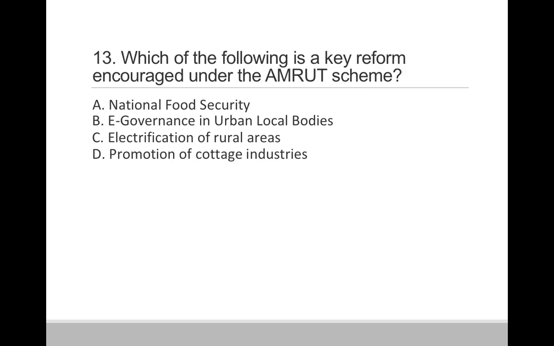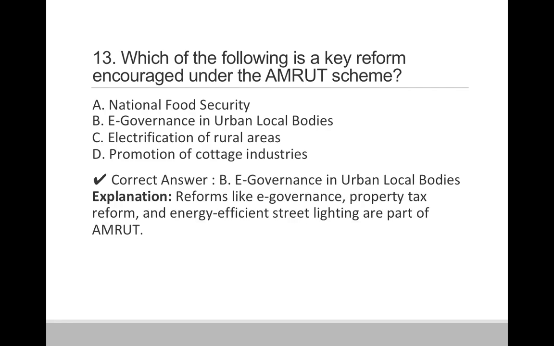Question 13. Which of the following is a key reform encouraged under the Amrut scheme? Option A, National Food Security. Option B, e-governance in urban local bodies. Option C, electrification of rural areas. And option D, promotion of cottage industries. So correct answer is option B, e-governance in urban local bodies.